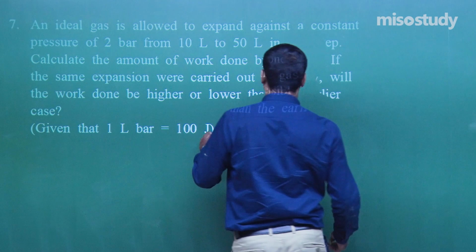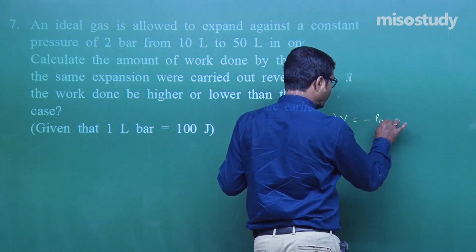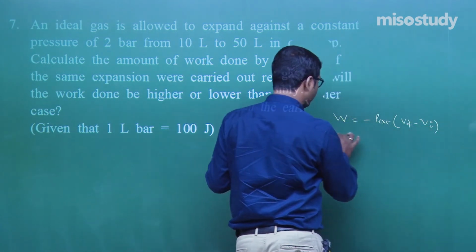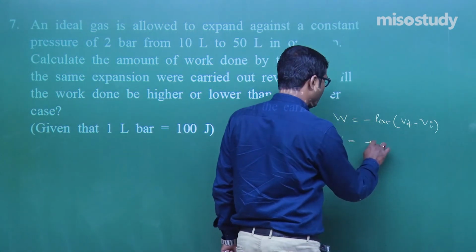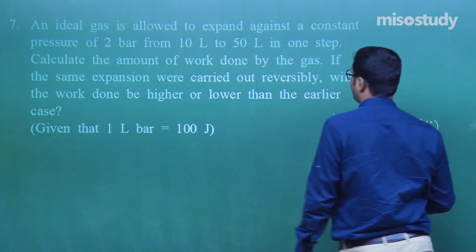As we know, work done is equal to minus P external into V final minus V initial. What is the external pressure here, my friend? 2 bar, and 50 minus 10, because V final.